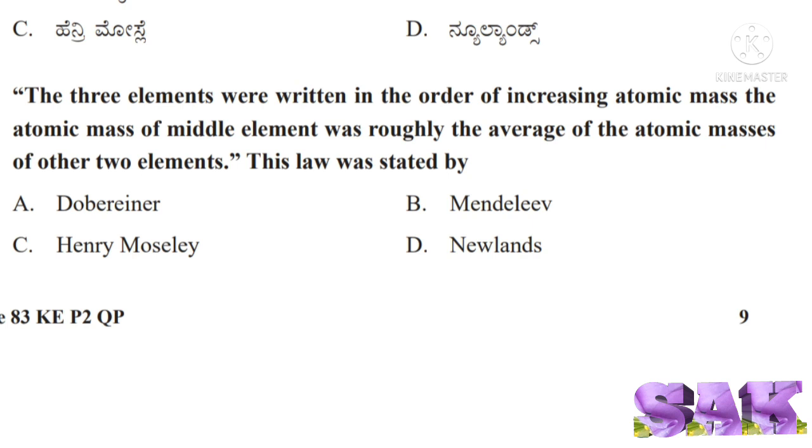Next question. The three elements were written in the order of increasing atomic mass. The atomic mass of the middle element was roughly the average of the atomic masses of the other two elements. This law was stated by. This is the Dobereiner's law of triads. So, correct answer for this question is option A, Dobereiner.